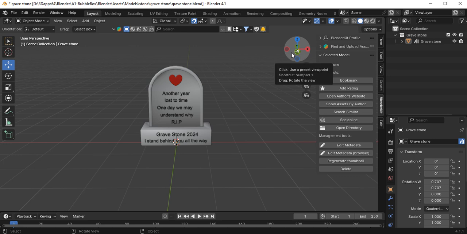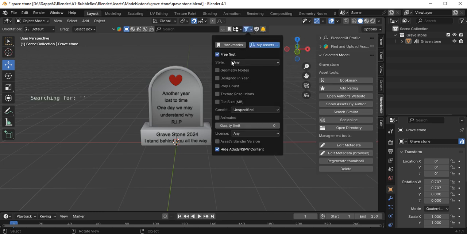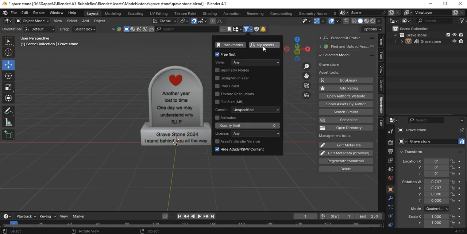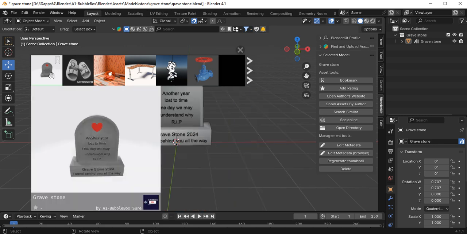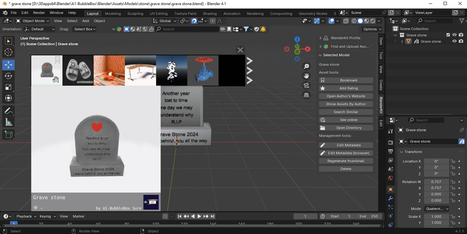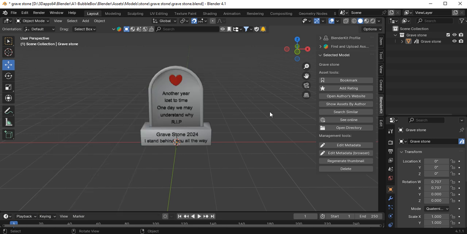So if you want the content, go to Blender, have a look. If you're really, really lucky, the only asset I've got, if you go here, free assets. Now I don't want free assets, I want my assets. So go here, my assets, and obviously all you'll see is in the whole of Blender, our bubble box has got one asset. So hopefully it stays there, but who knows.